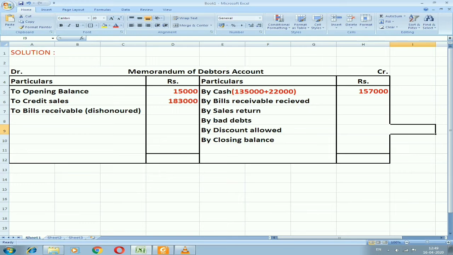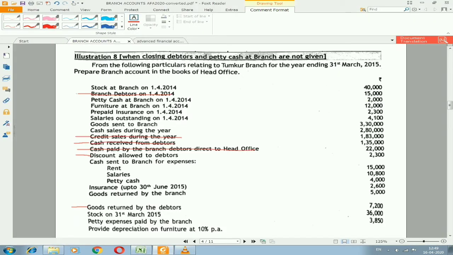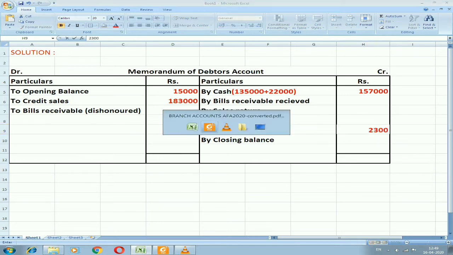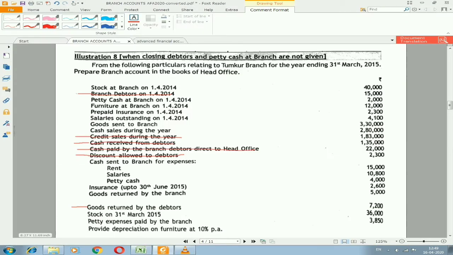Next, we don't have any bills receivable received in the problem, as I told you. Next, we need to look for the information discount allowed to debtors. We have the next information in the format. We have discount allowed, so for that we are going to write the amount as 2300. Next, we have